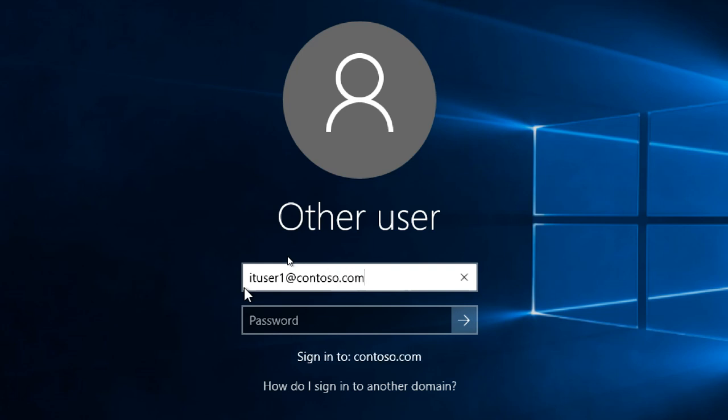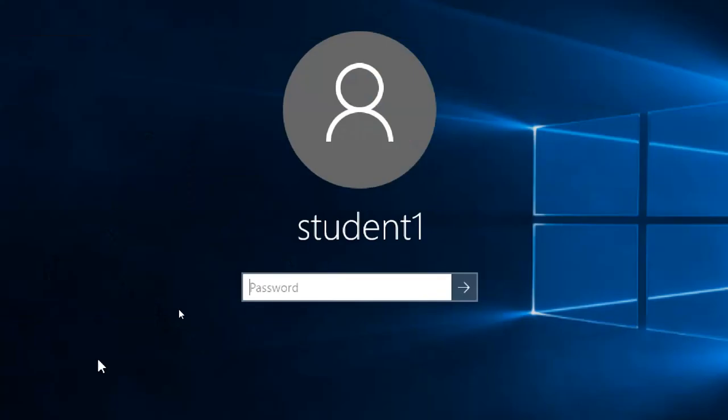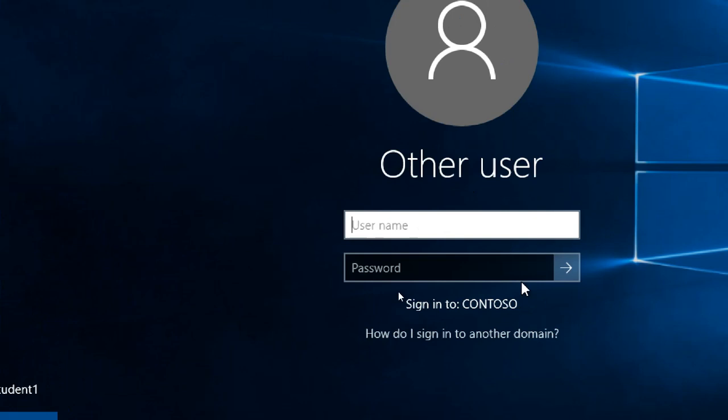Or you can log in using the user principal name, like this, at the rate contoso.com. We use the user principal name when you are out of your domain area, not in the local domain area, and you are logging remotely into the domain. You are not on a LAN connection, you are outside, or maybe in a different domain, so then you have to log in like this compulsorily.